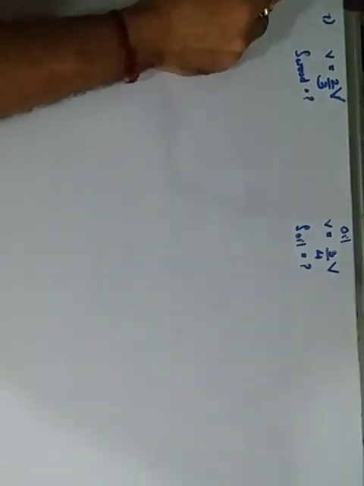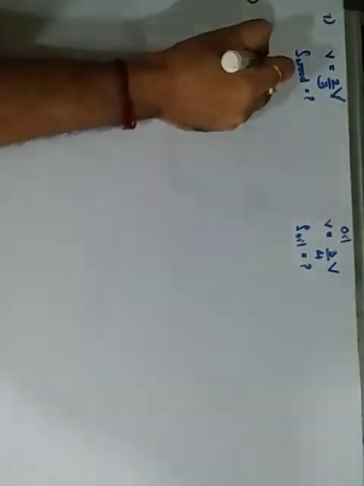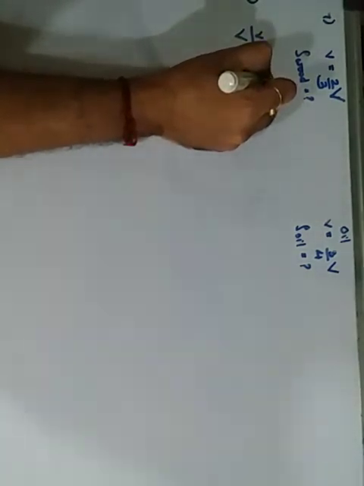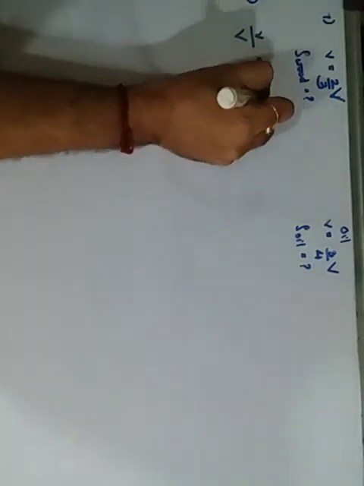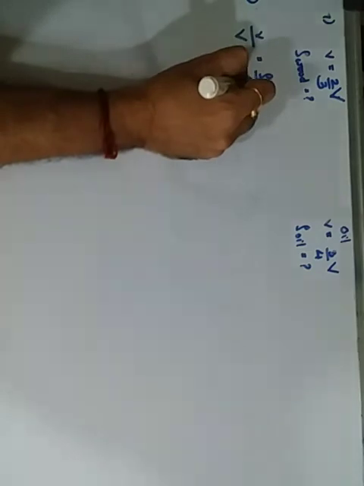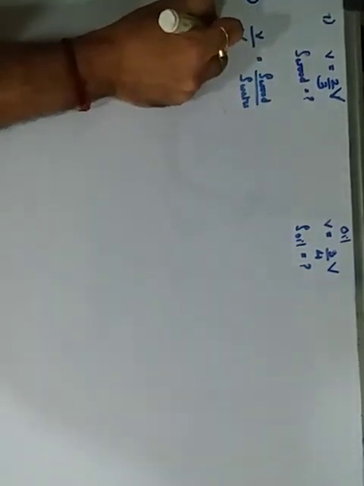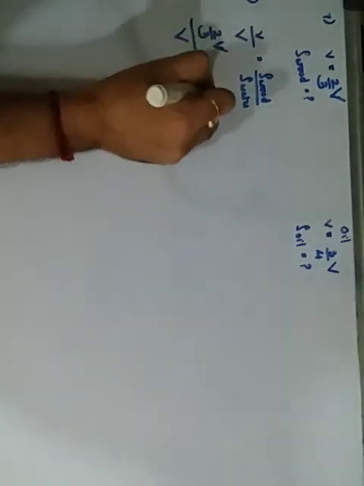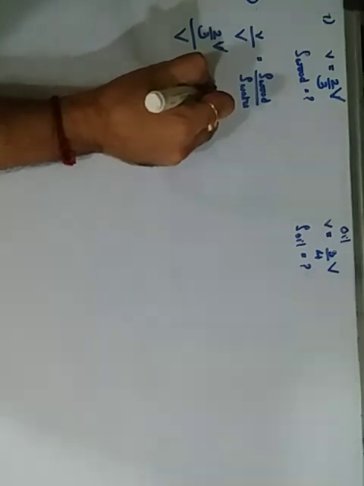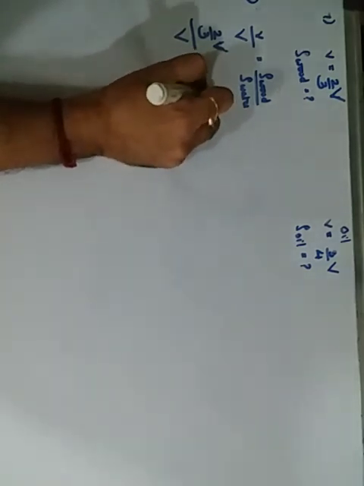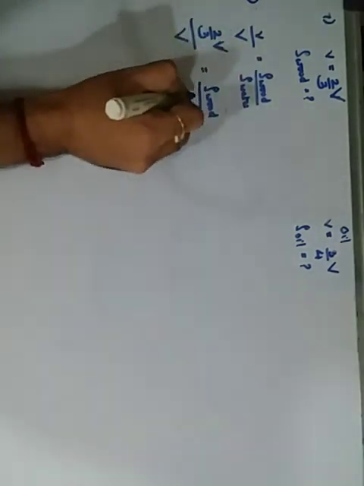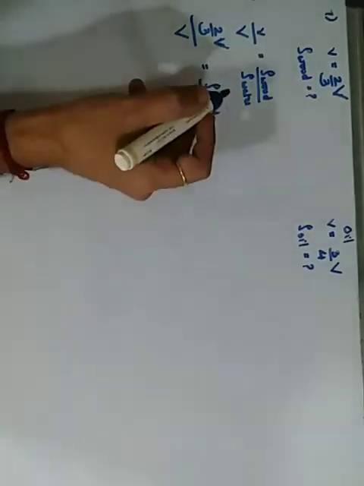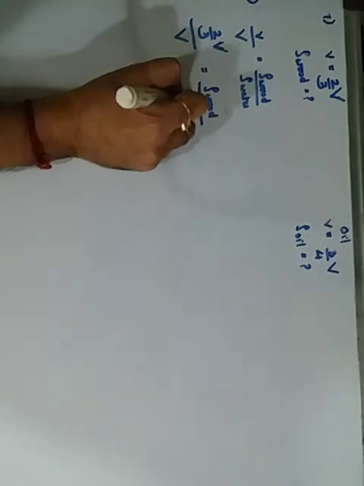So first part in this case, small v upon capital V is equal to the density of the wooden block upon the density of water. Small v is given as 2/3 of capital V, upon capital V, which is equal to the density of the wood upon the density of water. Nothing else is given, so you can use either the MKS SI unit or the CGS unit.